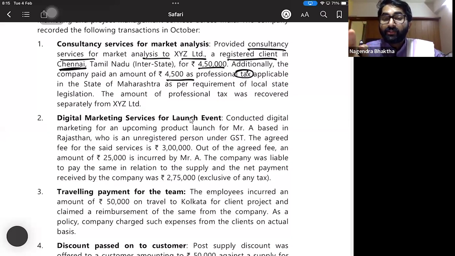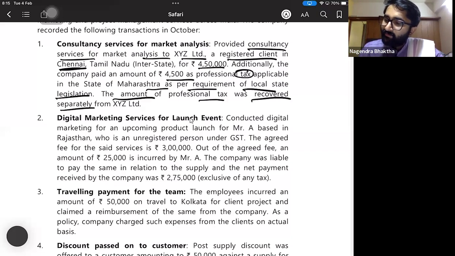Inclusions. Please open your notes and see that inclusions you have written. You have to add tax also. So 4,50,000, for that 4,500 needs to be added. Applicable in the state of Maharashtra as per the requirement of the local state legislation. The amount of the professional tax was recovered separately from XYZ. But recovered or not, you have to add this. So this is the value of supply.